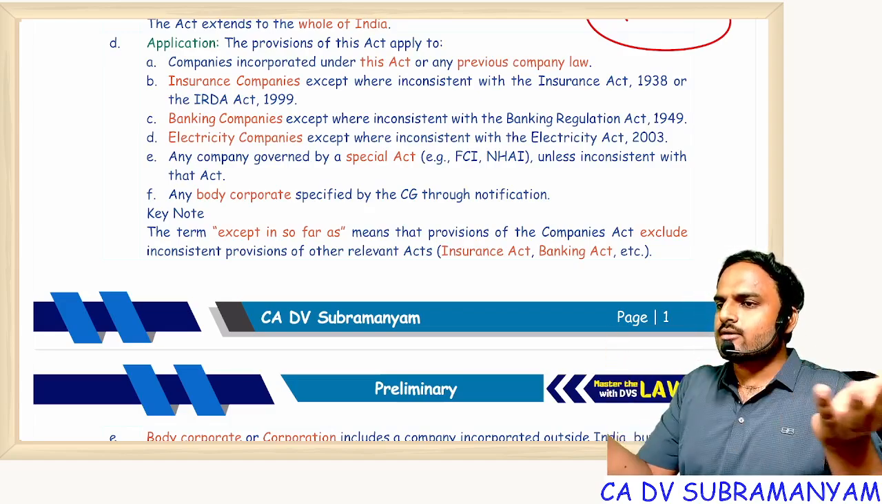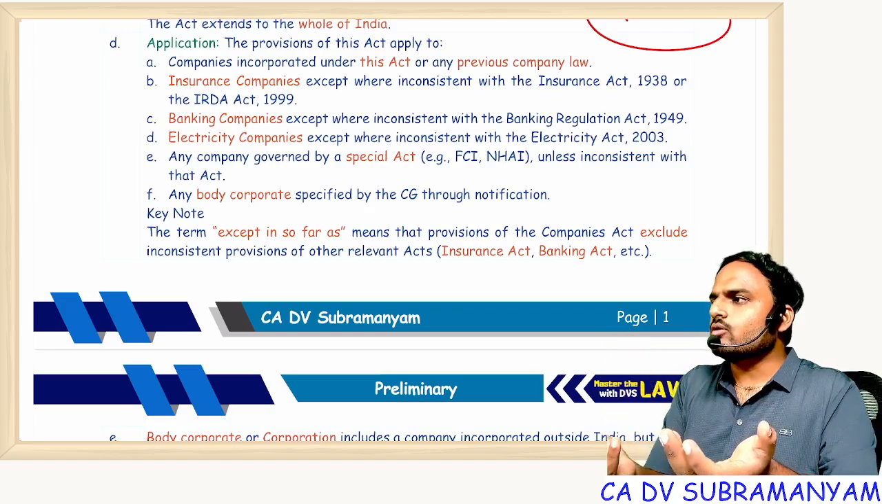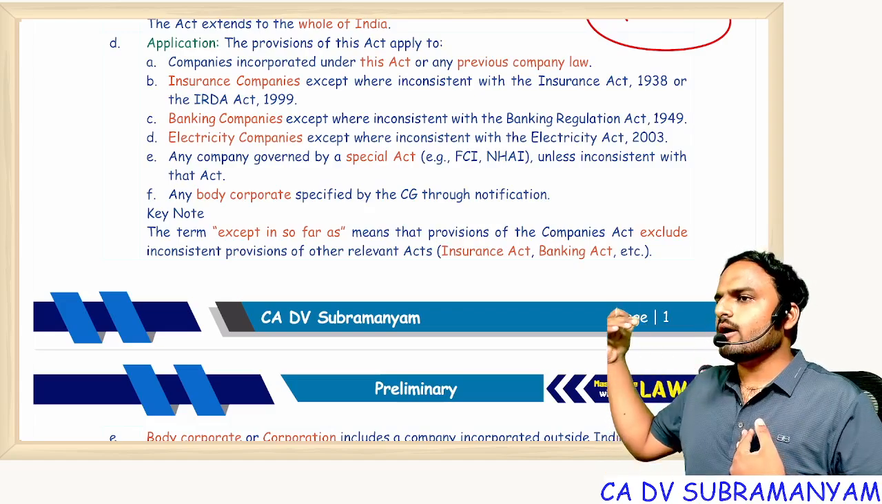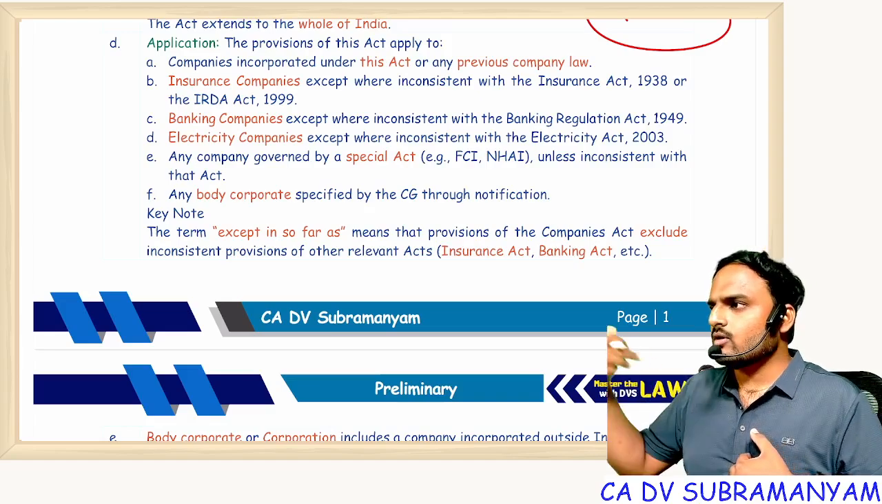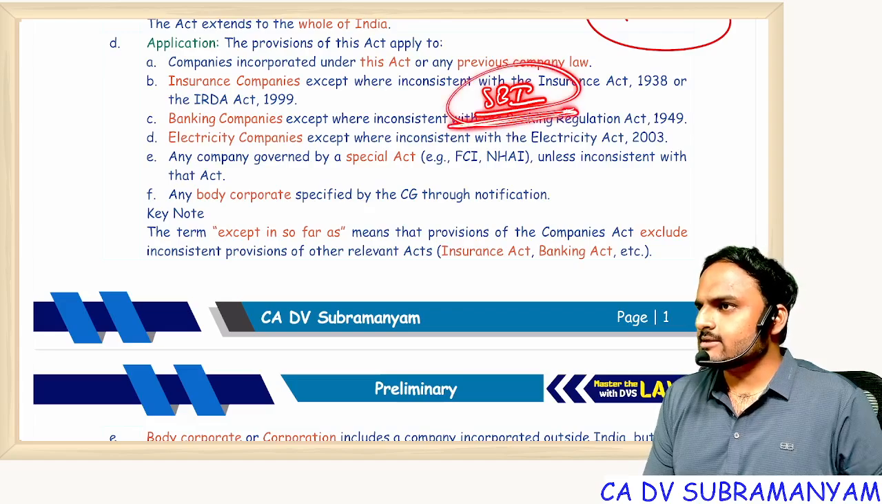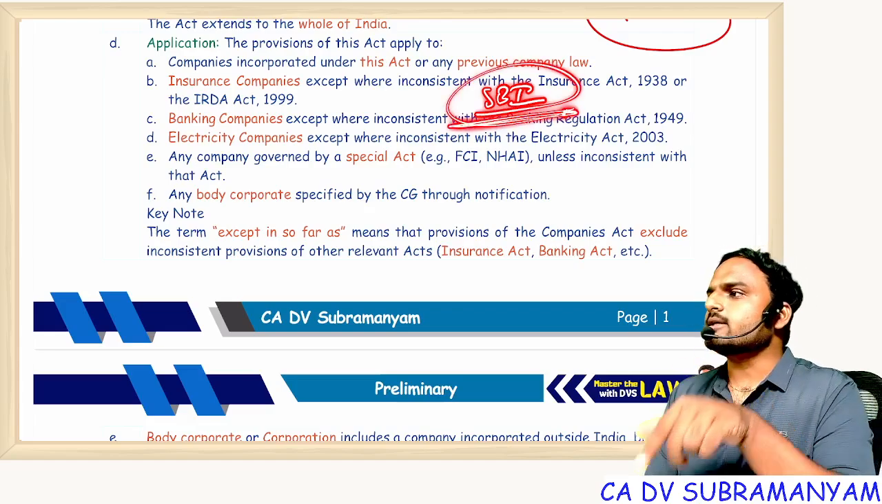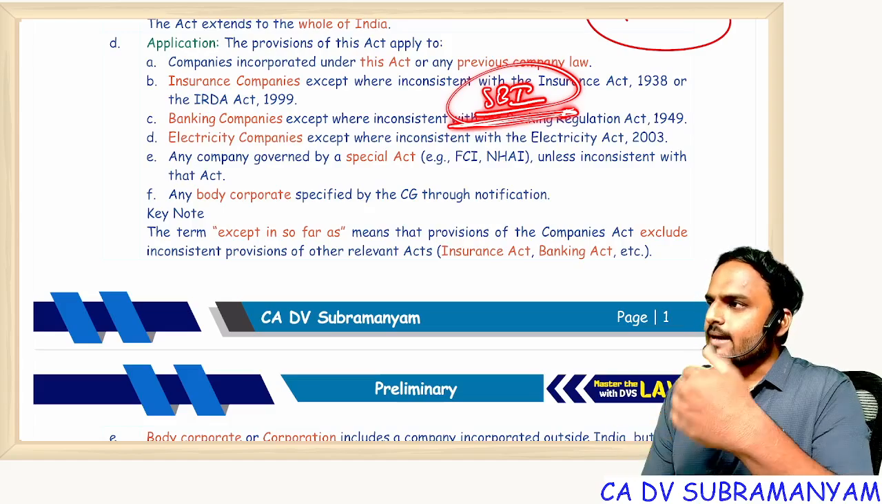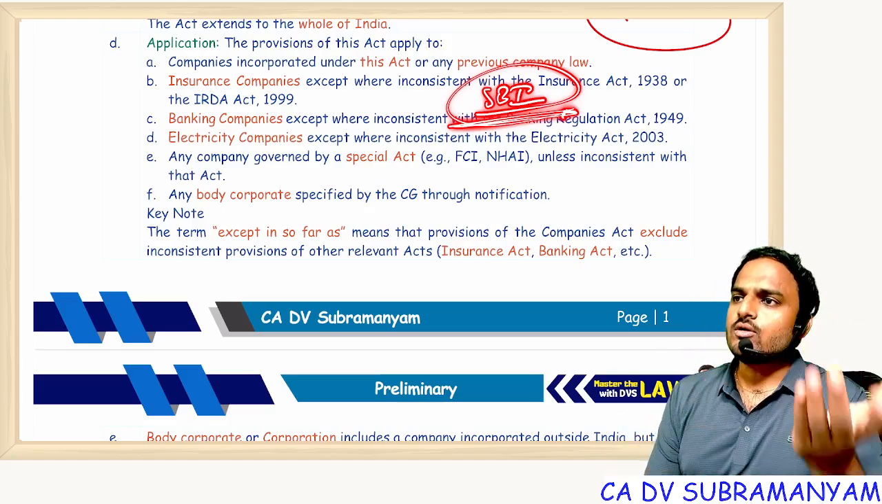Now there is a conflict. In that case, which one should I follow? Being an insurance company, I will follow IRDA. Being a banking company, I will follow banking norms. You can observe SBI. It's a company. It's a listed company. And it's a banking company. So they follow banking norms. They follow SEBI norms. They will also follow company norms.